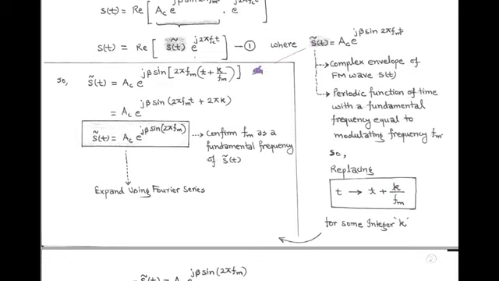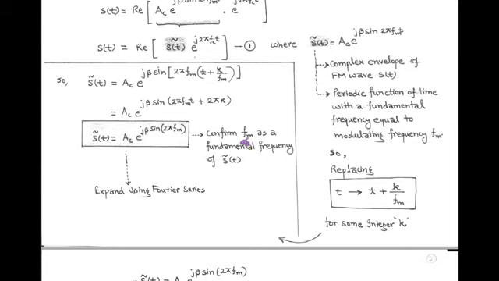So the complex envelope s t bar is equal to A_C e to the power j beta sine within bracket 2 pi f_m t plus k upon f_m. And after opening the bracket we get s t bar equals A_C e to the power j beta sine within bracket 2 pi f_m t plus 2 pi k. And according to the periodicity property of the complex envelope, s t bar equals A_C e to the power j beta sine 2 pi f_m t. And the fundamental frequency of this complex envelope is f suffix m, that is the modulating frequency.